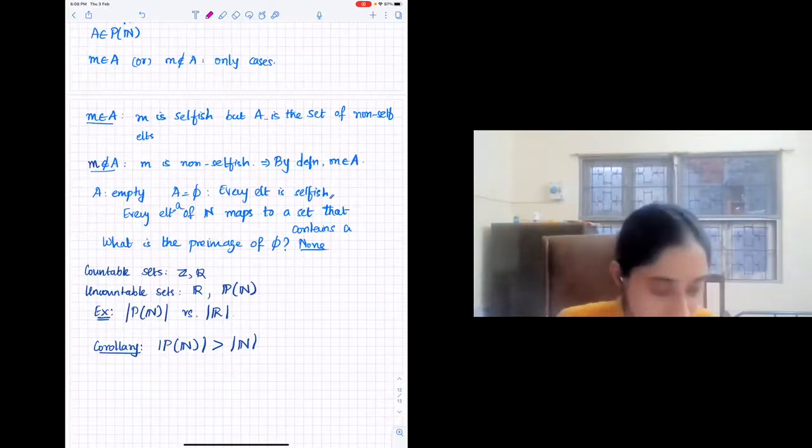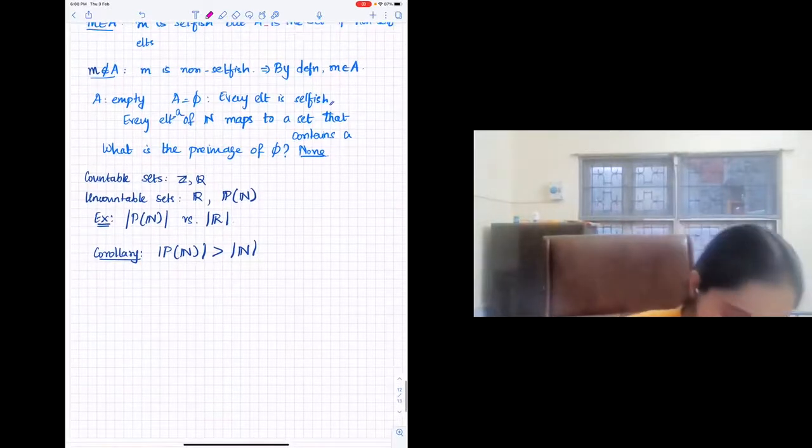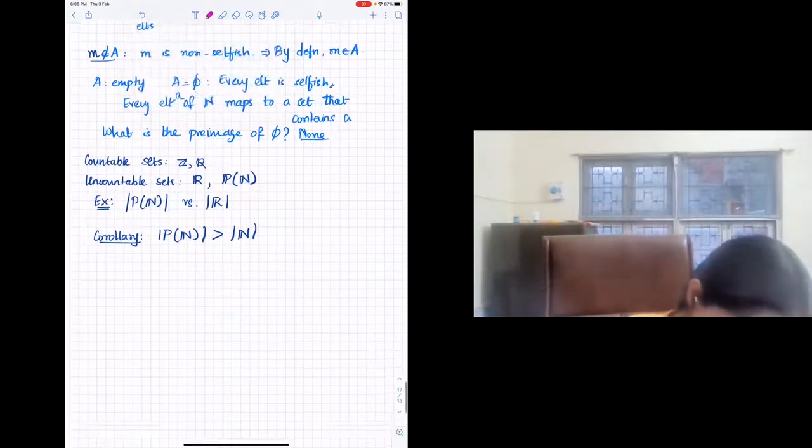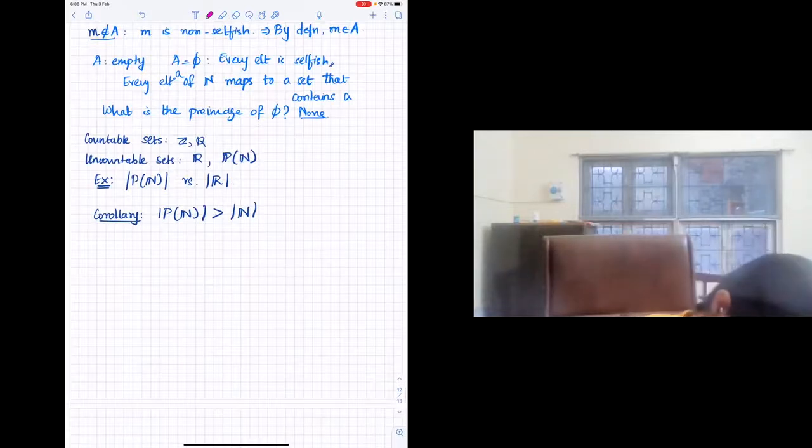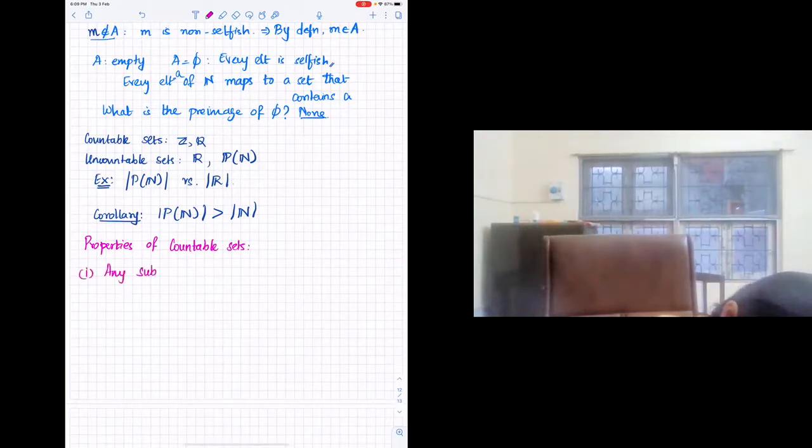So maybe I will put up three questions and then we'll see where we are. Right? So, some properties of countable sets. You may or may not have tried this already. One is that any subset of a countable set is countable.